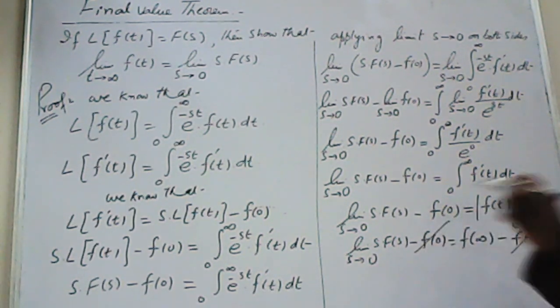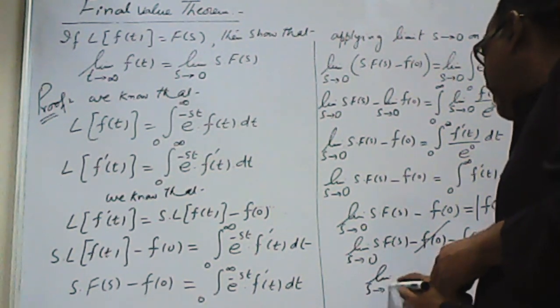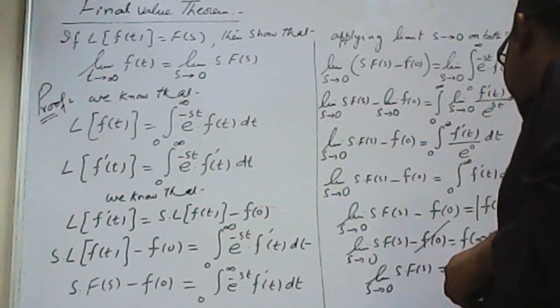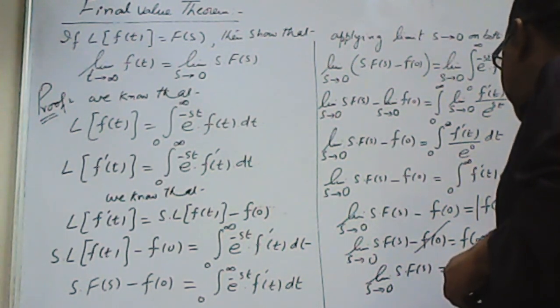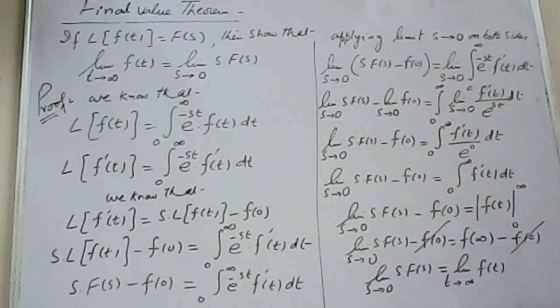Cancelling f(0) with f(0). So on the left hand side I have limit s tends to 0, s into function F(s), and on the right hand side f(infinity) means limit t tends to infinity f(t). And this concludes the proof of the final value theorem.